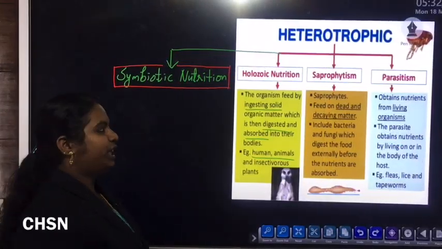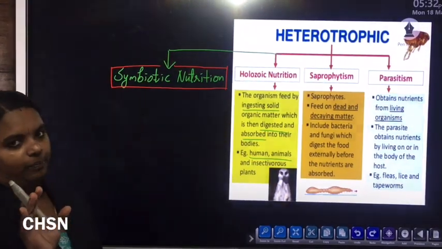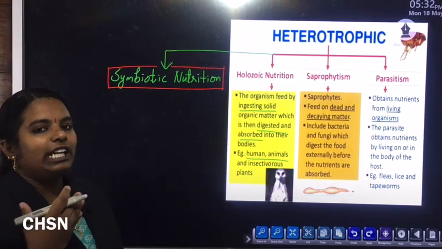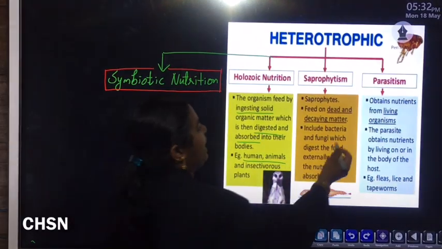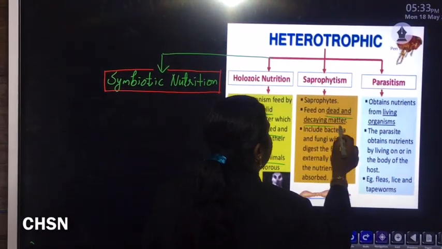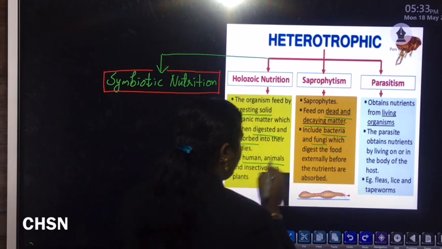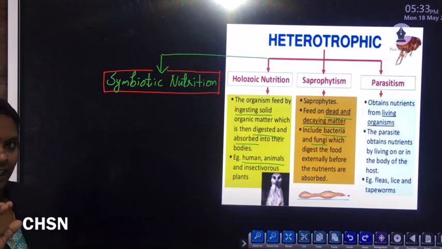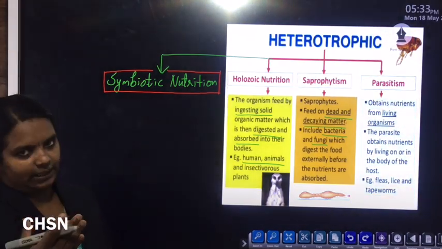Another type of nutrition is saprotrophic nutrition or saprophytism. Saprophytes means the organisms which feed on dead and decaying matter. Some examples are bacteria as well as fungi. Most of the microorganisms like bacteria and fungi feed upon dead as well as decaying matter.